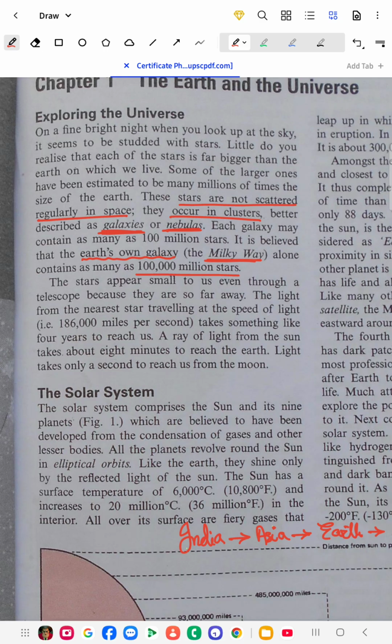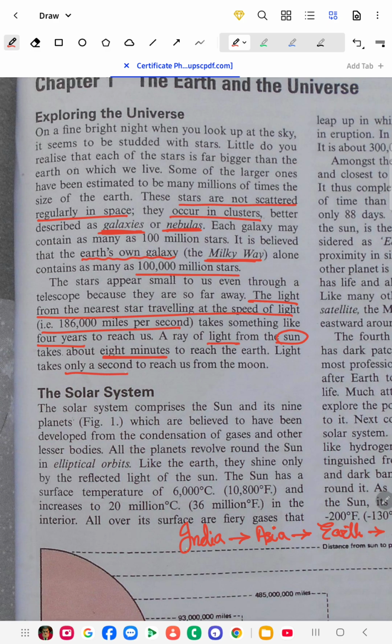The speed of light is 186,000 miles per second. The light from the nearest star takes 4 years to reach us. The ray of light from the sun takes only 8 minutes to reach the earth.